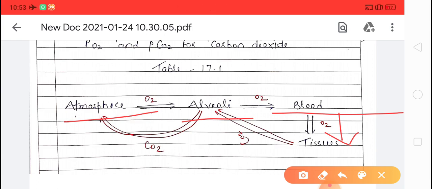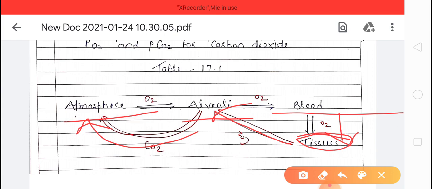Where the carbon dioxide from tissues goes to the alveoli first, then from alveoli it is released into the atmosphere. This is the exchange of gases that takes place in the alveoli, which is a part of the lung. Here the oxygen and carbon dioxide gases are exchanged by simple diffusion.